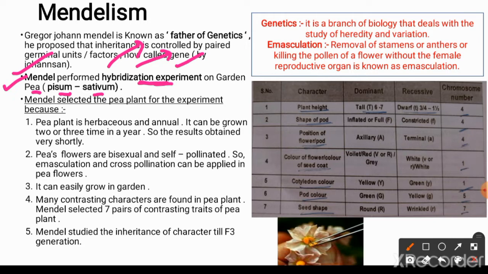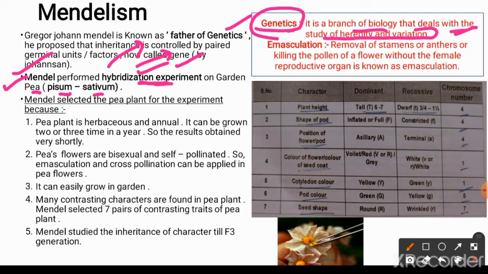Now here I have used the word genetics. Like Gregor Mendel is known as the father of genetics. What does genetics mean? There are many branches of biology, and one of the most important branches of biology is genetics. It is a branch of biology that deals with the study of heredity and variation. Heredity means transmission of characters from parents to offspring, and variations mean production of differences: morphological, physiological and anatomical differences.